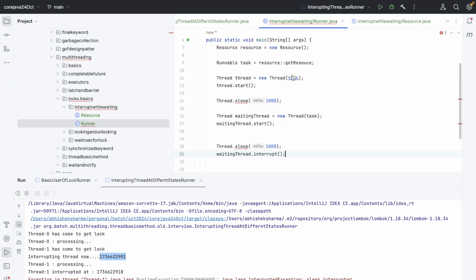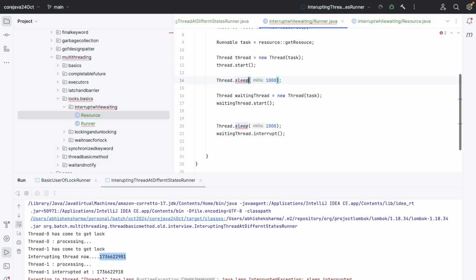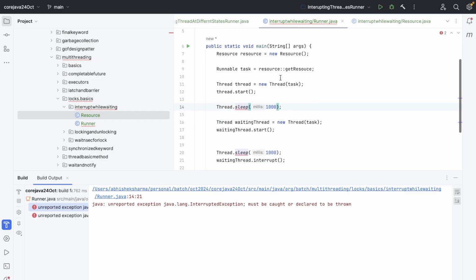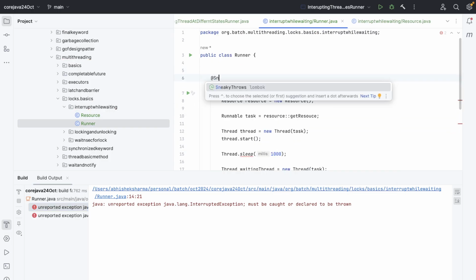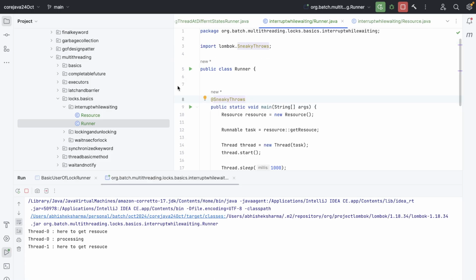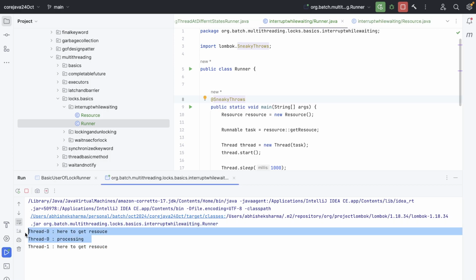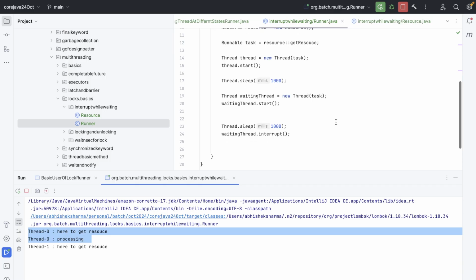And when I put it here, get resource, let's put it inside the try catch. Okay, we don't have to. So see, if I run this code now, this is not the code that will handle things properly, right? Thread 0 is processing, it will process for 30 seconds, and why isn't the waiting thread interrupted? I haven't mentioned the waiting thread interrupted, my bad, let me write it down.